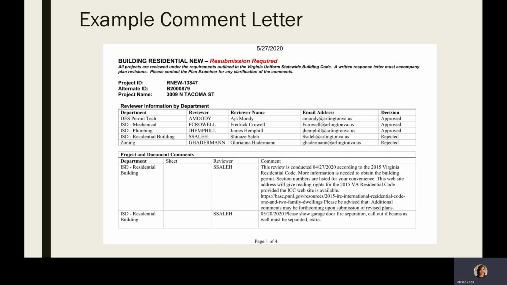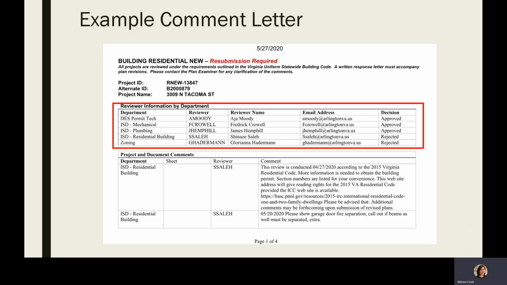On the screen is an example of a residential new structure or house. This tutorial and the information provided also apply to the other applications as well. At the top of the letter is the project ID, the permit number, and the job address. Underneath that, you can see a list of the individuals that reviewed the permit.